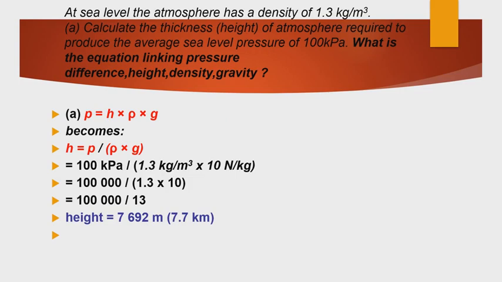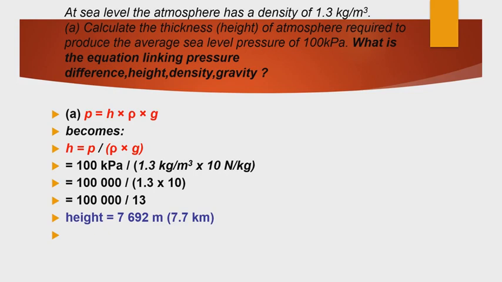Calculate the thickness or height of the atmosphere required to produce an average sea level pressure of 100 kilopascal, taking atmosphere density as 1.3 kilograms per meter cube. What is the equation linking pressure difference, height and gravity? P equals H rho G, so H equals P by rho G. P is 100 kilopascal, rho is 1.3 kilograms per meter cube, G is 10 Newton per kg.